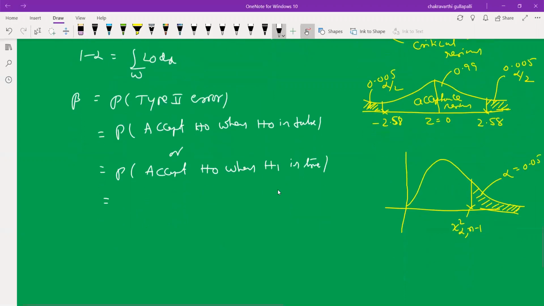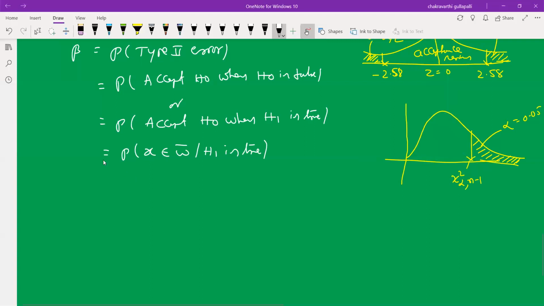So if H naught is true, accept H naught; if H1 is true, accept H naught. In this notation, the sample observation belongs to W bar under H1 is true. That is beta: the multiple integral of L1 over W bar, dx.